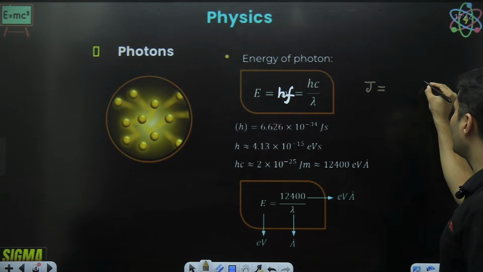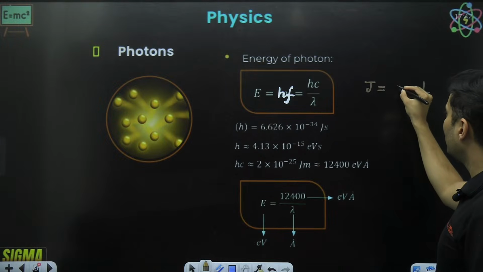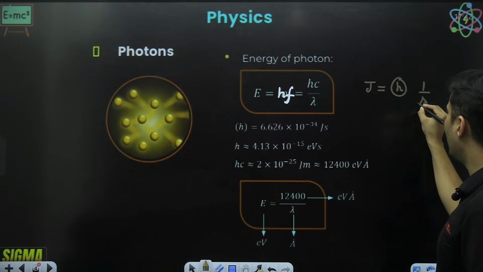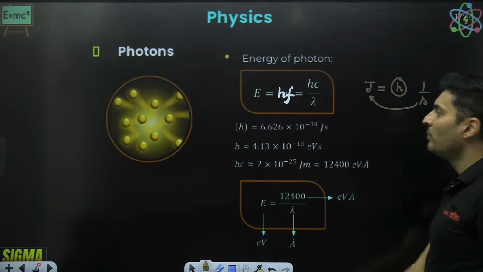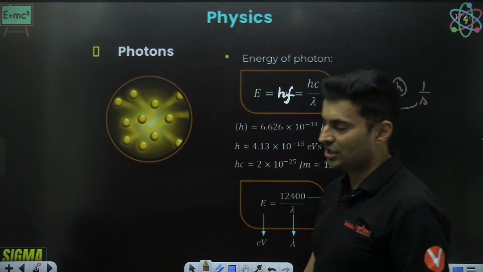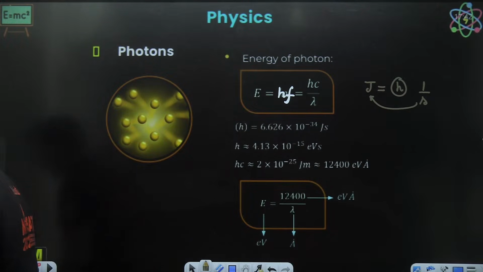What is the unit of frequency? It is 1 by second. So if I want the unit of h, I just take seconds on the top. Joules into seconds becomes the unit of h. Joule second is the unit of h. I hope this is clear.